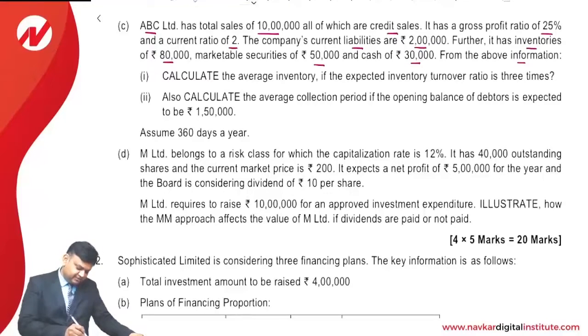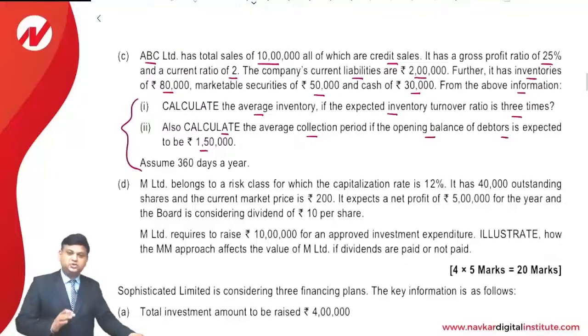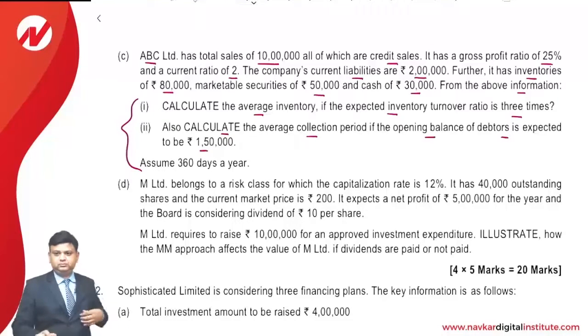From the above information, the questions are: calculate average inventory if the expected inventory turnover ratio is 3 times. Second question is: calculate the average collection period if the opening balance of the debtors is expected to be 1,50,000. So let us understand how to make the calculation. Friends, the question is providing the information about the sales.